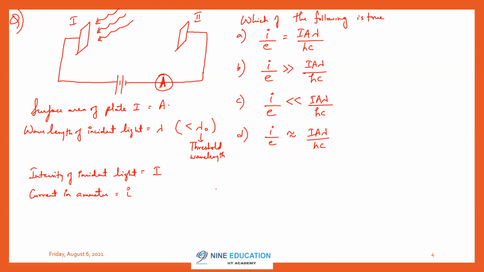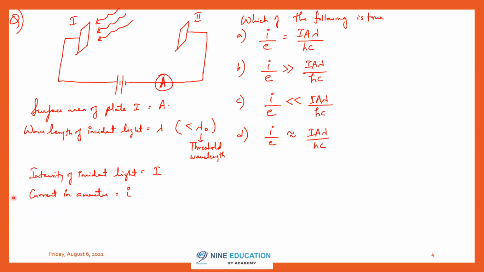Solve this question. First understand what I actually asked. What is i by e? What is e? First of all, other terms are according to their actual definitions. e is charge on an electron, and A is area, already given. I is intensity, lambda is wavelength, h is Planck's constant, and c is speed of light.